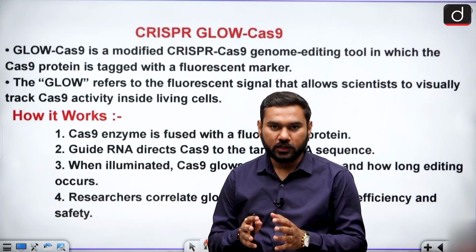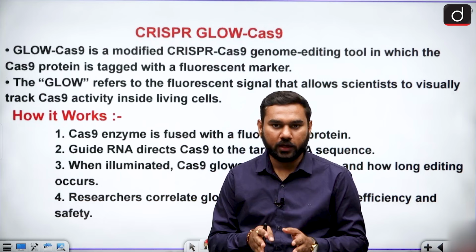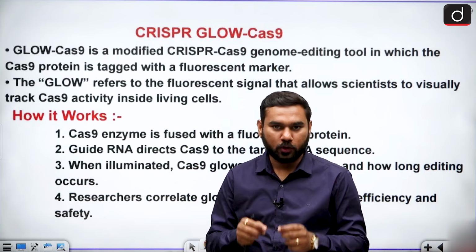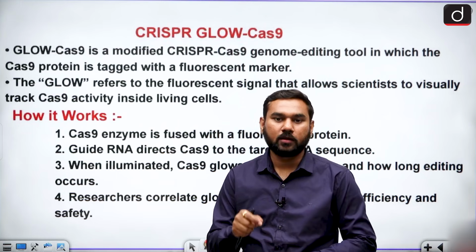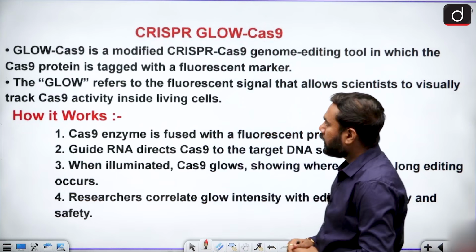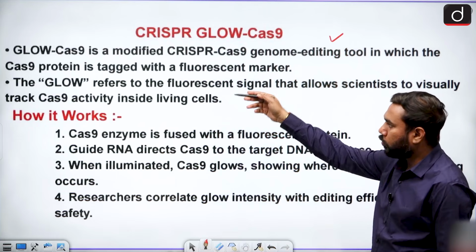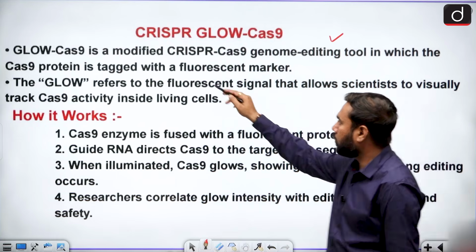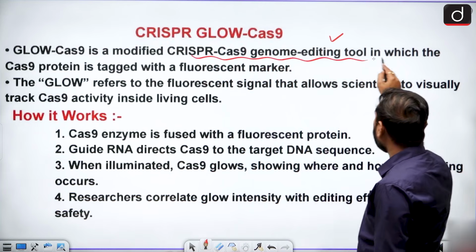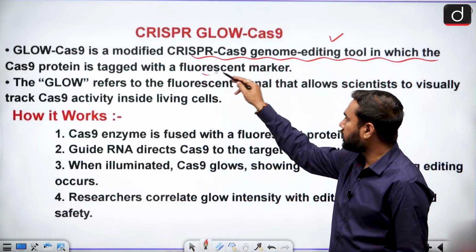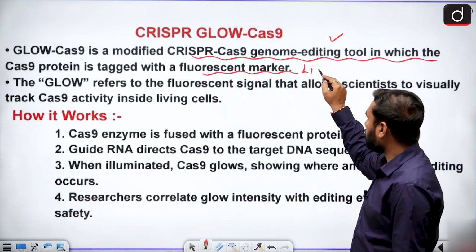So when you use the Cas9 protein for cutting the gene or DNA, a light illumination comes out. This helps you with better control and better visualization. This is known as CRISPR GloCas9, very important one. GloCas9 is a modified version of the CRISPR-Cas9 genome editing tool, in which the Cas9 protein is tagged with a fluorescent marker, meaning it produces light.